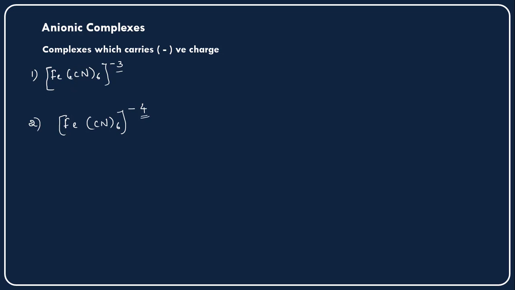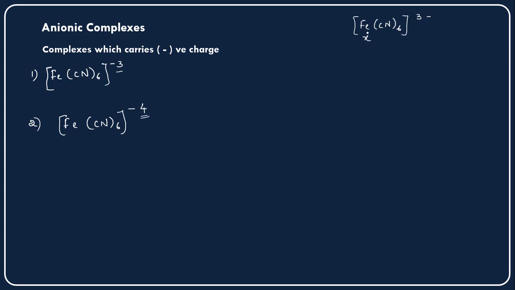And what will be the oxidation state of iron here? Let us see. For this particular complex, I'm taking the first complex: Fe(CN)6, 3 minus. As I already told you, we use a simple algebraic equation. We don't know the oxidation state of the iron, so we take x.